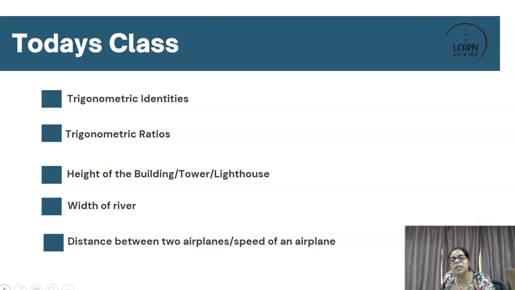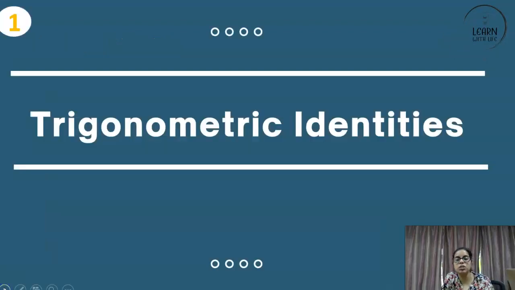This is repeatedly happening, so you cannot say that you witnessed it for the first time and now, my God, what will happen? You know these topics and concepts are important, so you should plan accordingly. Let's move to the first topic, which is trigonometric identities.